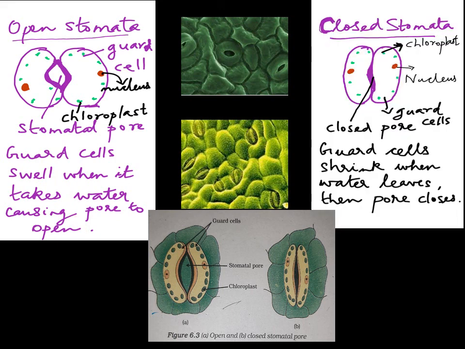This is a picture of a closed stomata. In the closed stomata, you can find that the pore is closed. Why did the pore become closed? When the guard cells shrink, these are the guard cells, when guard cells shrink because of loss of water, then the pore over here will close.